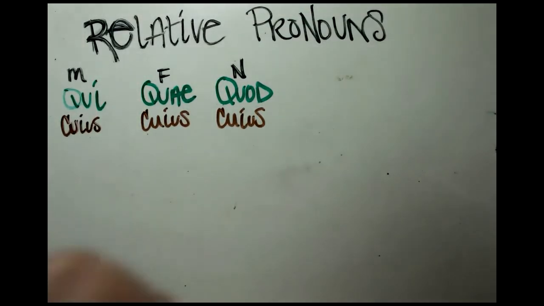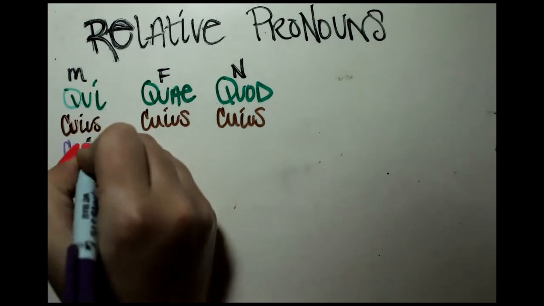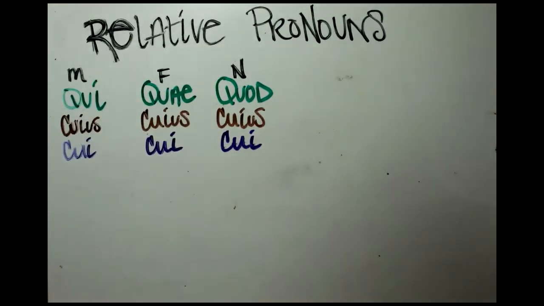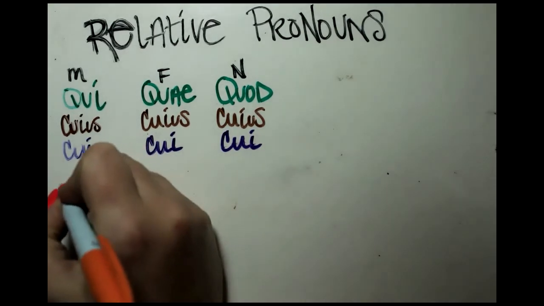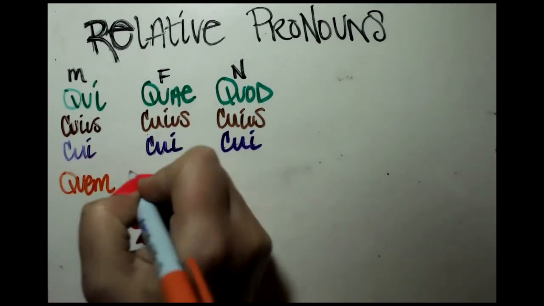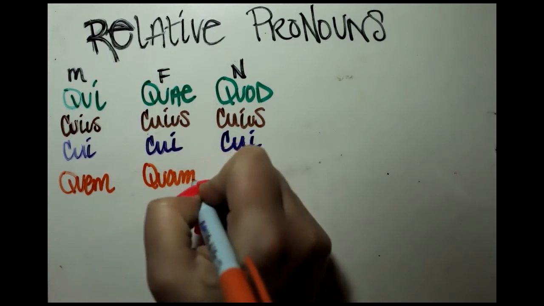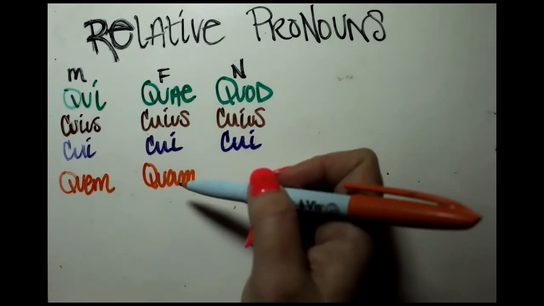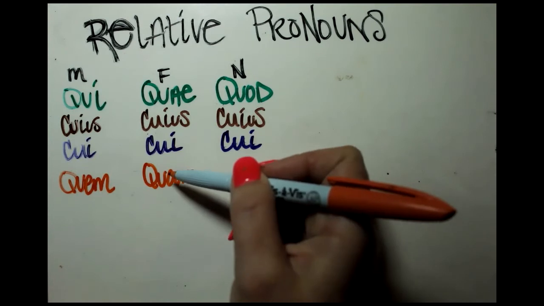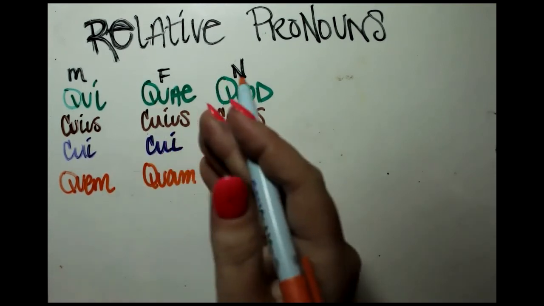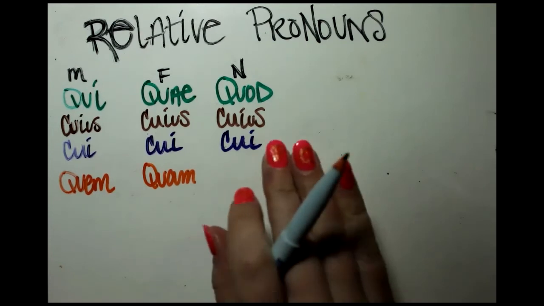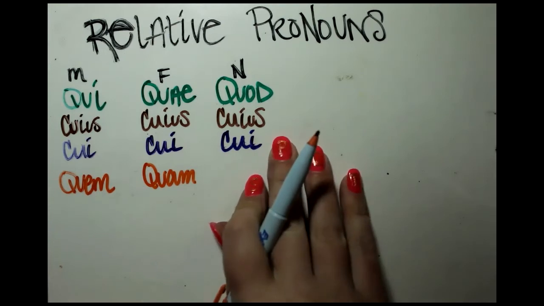And then we have dative: cui, cui, cui. In our accusative, we have quem, quam, though I have seen quem before in the text referring to a feminine. So it's kind of like the quo, qua thing with the interrogatives. Sometimes you might see it. Your text is not always going to be 100% perfect grammar or spelling because it's written by people.